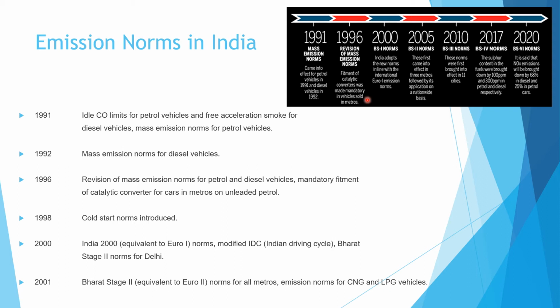Next, in the year 2000, India 2000 or BS1, which follows the Euro 1 norms, modified the IDC or Indian driving cycle, and Bharat Stage 2 norms for Delhi. And in 2001, BS2, which is equivalent to Euro 2 norms, for all metros, and emission norms for CNG and LPG vehicles. So as you can see in the picture, in the year 2000, BS1 norms started. India adopted the new norm in line with the international Euro 1 emission norms.